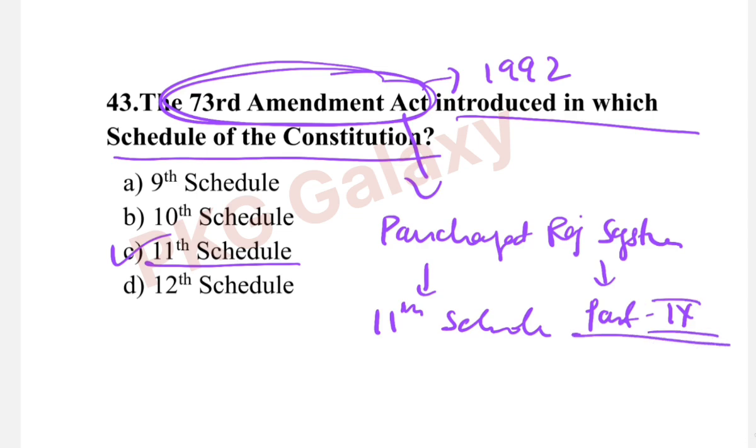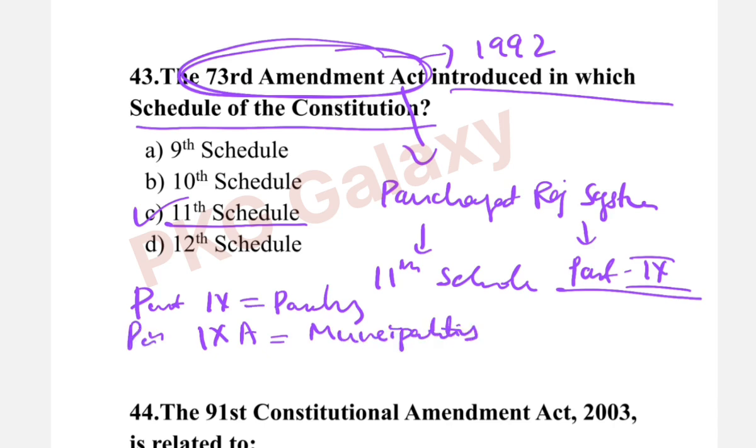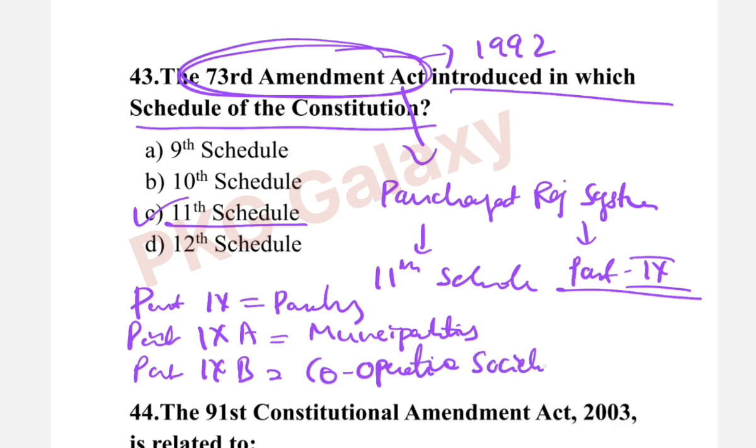Part 9 deals with Panchayat. Part 9A deals with the municipalities and Part 9B deals with cooperative societies. Okay, hope you all have understood this.